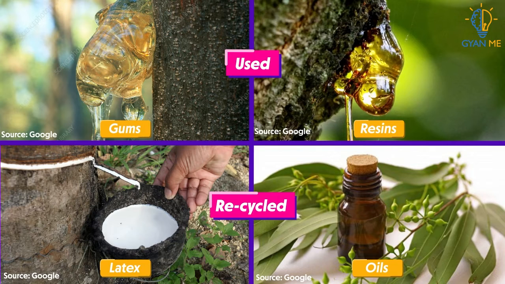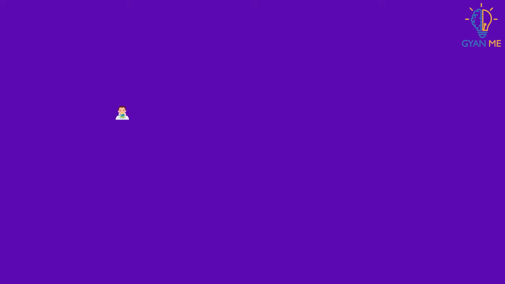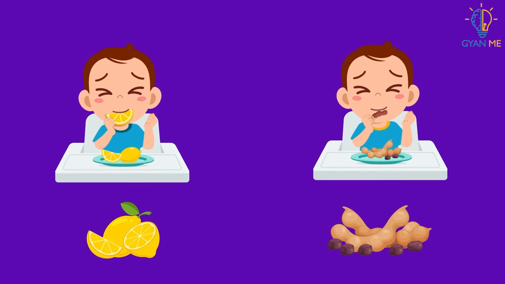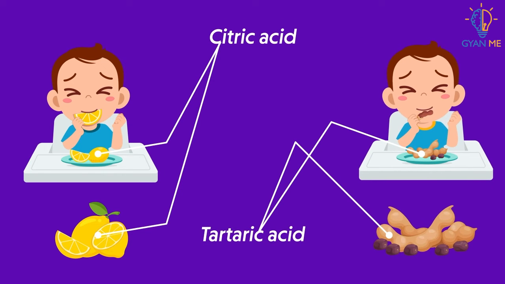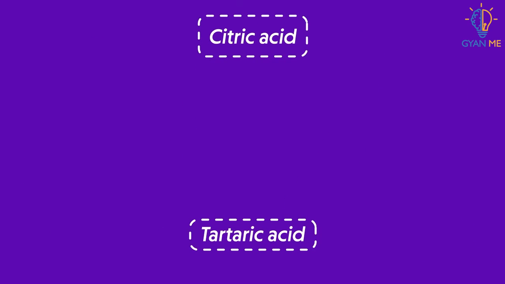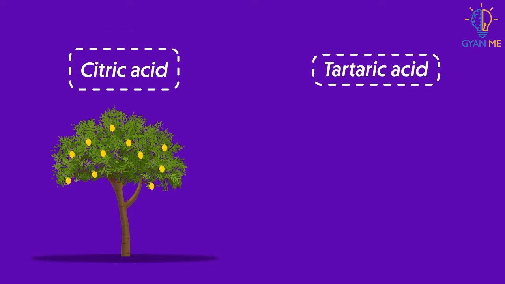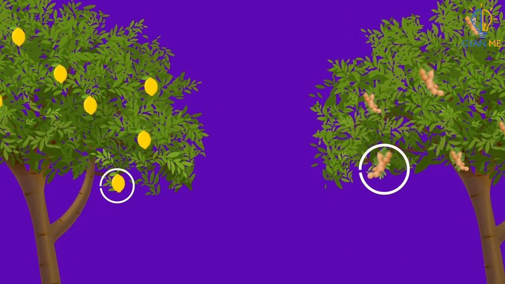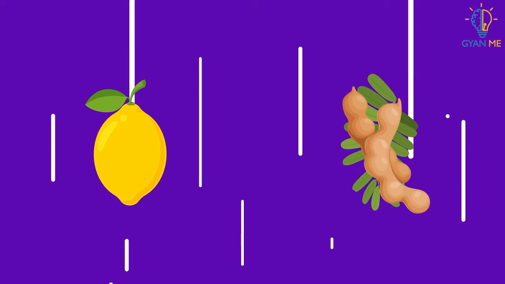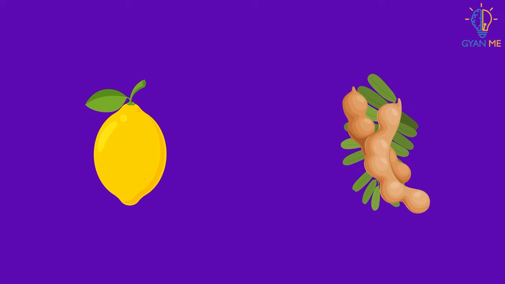So let us have a deeper look in these byproducts. Can you recall the sour taste of lemon and tamarind? This is because of the presence of citric acid in lemon and tartaric acid in tamarind. These acids are the byproducts of some reactions that take place in plants, and they are not really required by the plants. So they are stored in fruits. So whenever we pluck the fruits, they are excreted out of plant body. So thinking how smart plants are? Yes, indeed they are smart.